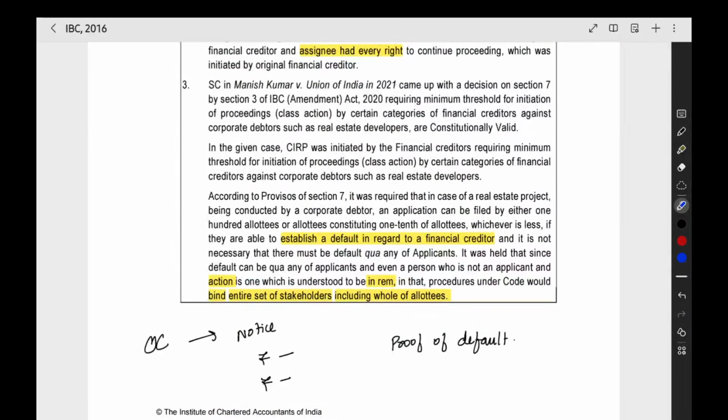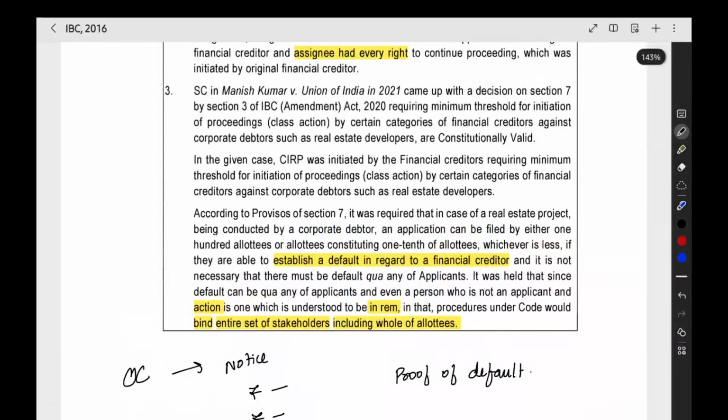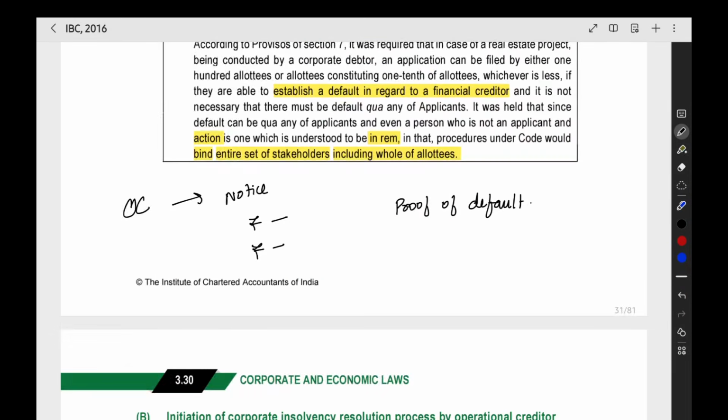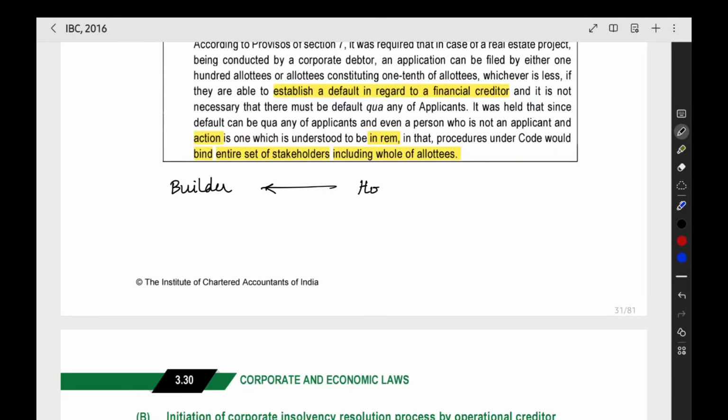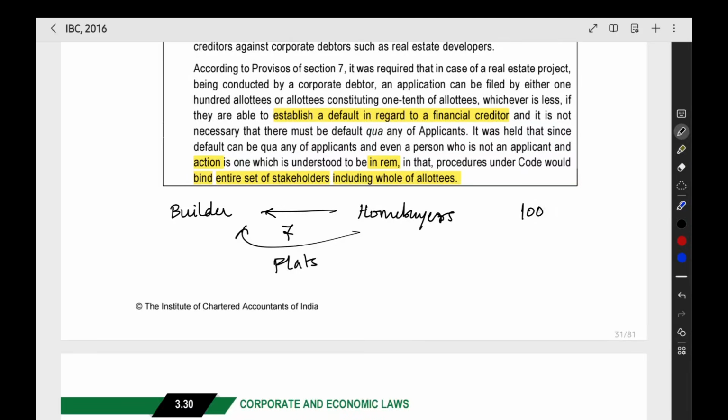Then in the third case law, we saw the home real estate project, right? We have a builder, and we have home buyers. They have given advance amounts for flats. When they make an application, we need a minimum of 100 home buyers or 10%, whichever is less.